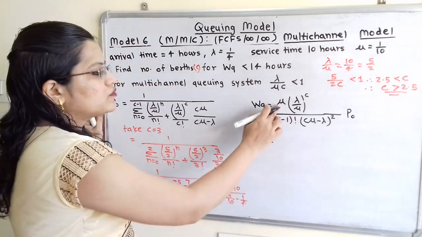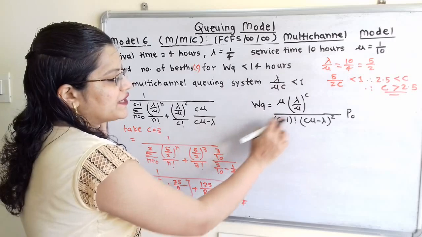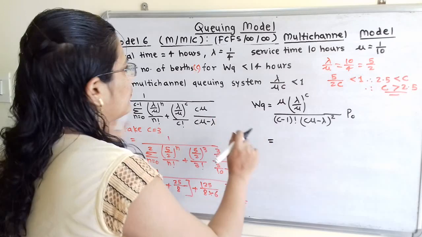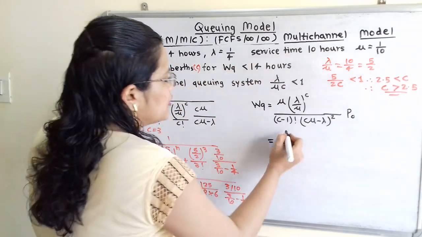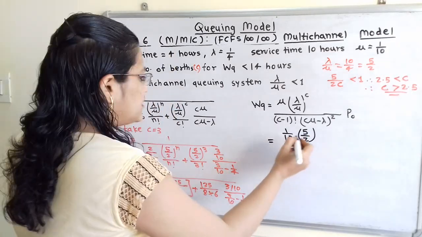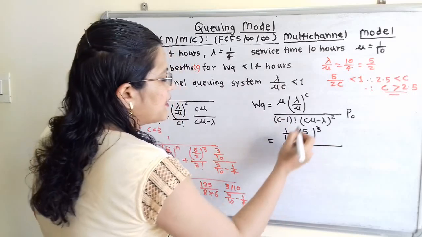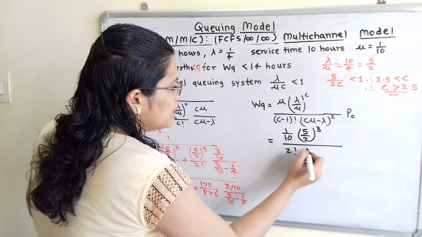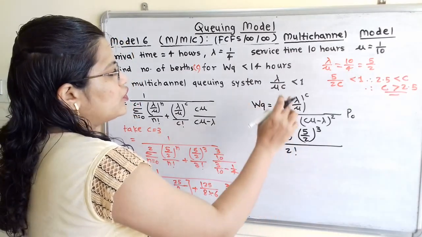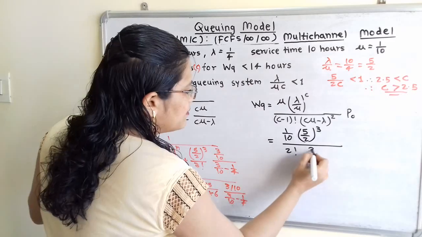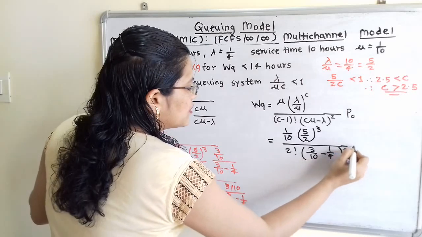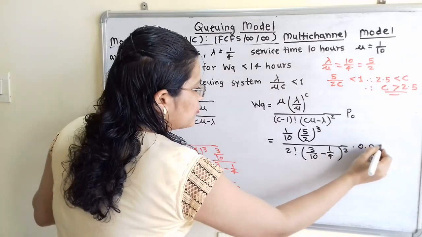So the formula of WQ is mu into lambda by mu raised to c, divided by c minus 1 factorial, c mu minus lambda square, into P0. So now we will put the value. What is the value of mu? That is 1 by 10, into 5 by 2 raised to c. So here c is 3, so cube, divided by c minus 1, that is 3 minus 1, 2 factorial, c mu minus lambda. So again we will find the value of c into mu. So c into mu, that is 3 by 10 minus 1 by 4, bracket square, into P0, that is 0.045.